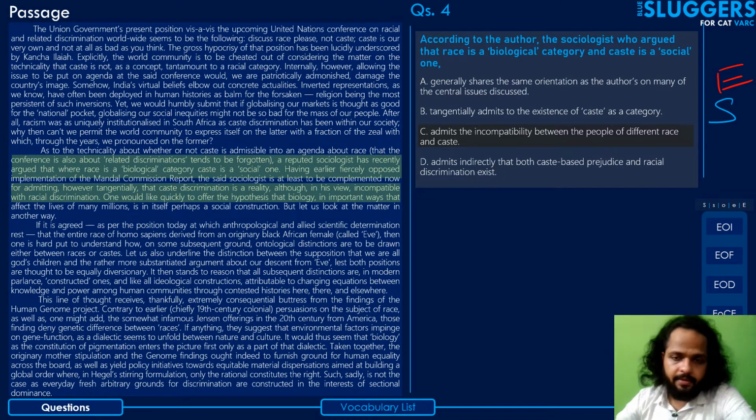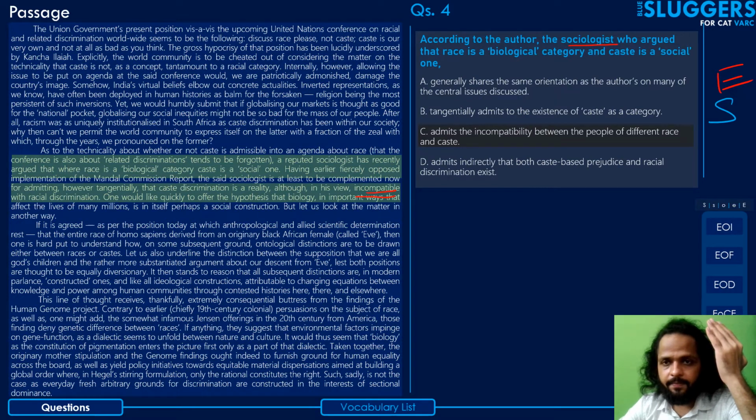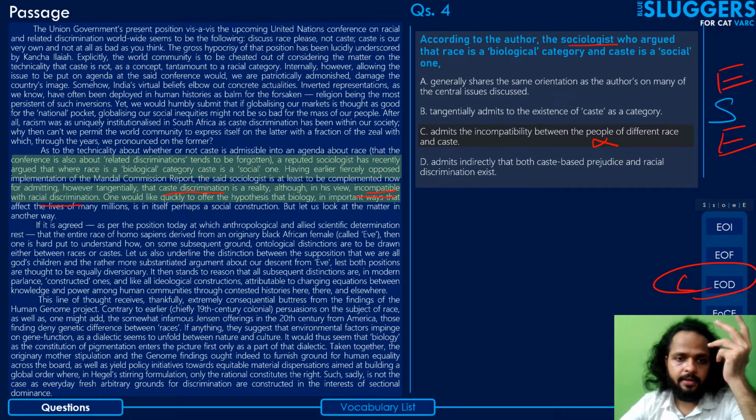Going to option C: admits the incompatibility between the people of different race and caste. Guys, the author has talked about incompatibility, even more so in the context of the sociologist himself. But the incompatibility is between caste discrimination and racial discrimination, not between people of different race and different castes. This is a classical case of distortion. So option C will be an error of distortion and can be eliminated with a capital E.